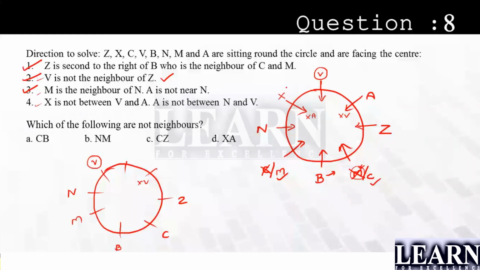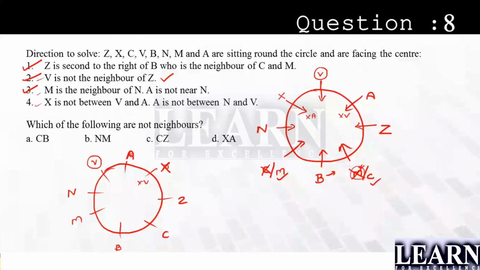Or else the second possibility, if this is going to be V, they have told X is not between V and A. It means this cannot be A and this cannot be X. If this is X, this will be A, in which you will get X in between V and A. That's not the possibility. So I have to take out this is A and this is X.